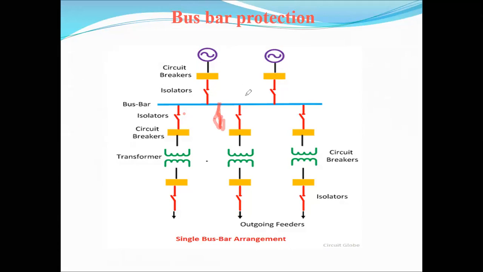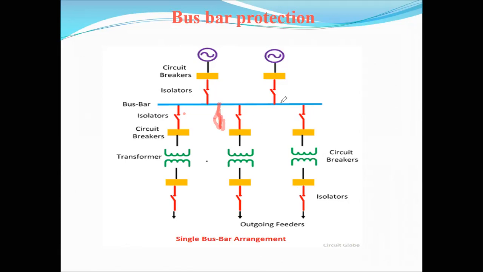Automatically the overall supply system is disconnected from the input feeder line to the output feeder line, because the total supply is disconnected. Here we are using the single bus bar system.